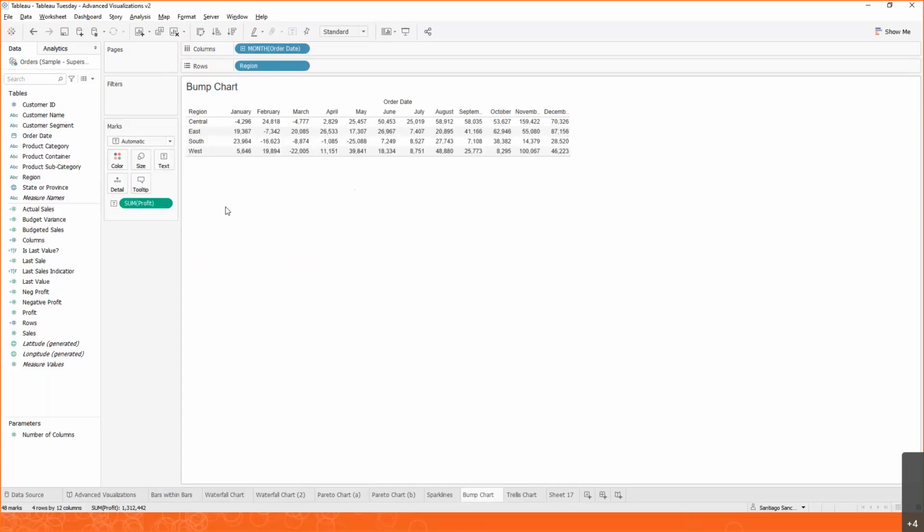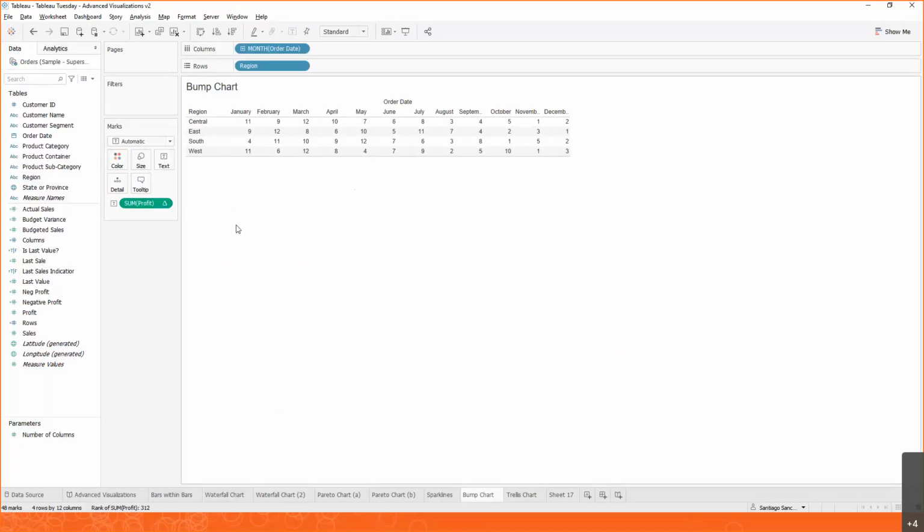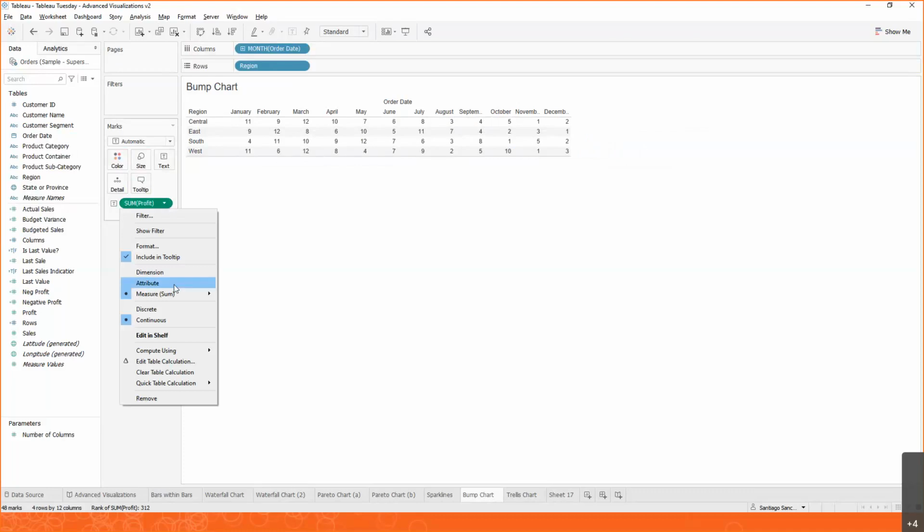So again, table calculations to the rescue. Rank is one of the quick table calculations that we can use. If we select profit, notice that we can select rank. And when we click rank, we get to see the results. But if you notice, it doesn't seem like it's calculating correctly. That's because by default, this table calculation is doing it across the table from left to right. So we have 1, 2, 3, one number for each month. We want to have one number for each region. So luckily, we already know how to change that. We can tell Tableau to calculate this for every region, not across the table.